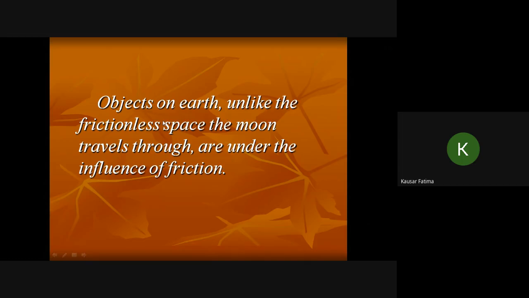Objects on earth, unlike the frictionless space the moon travels through, are under the influence of friction. On the moon of course there is no friction acting, but there is some other force which causes the revolution of the moon around the earth. In the same way, there is an external unbalanced force which causes the earth to revolve around the sun.